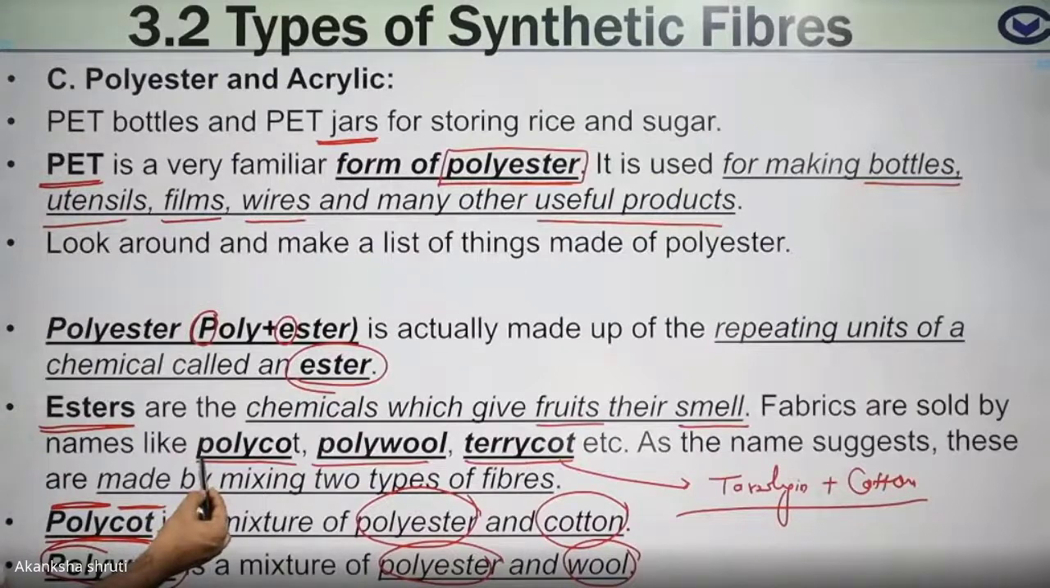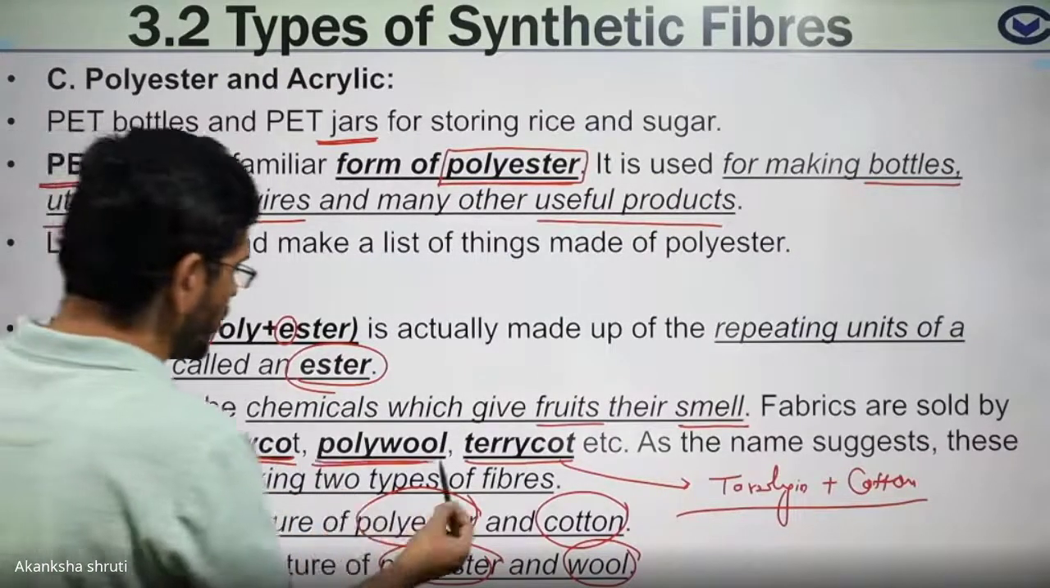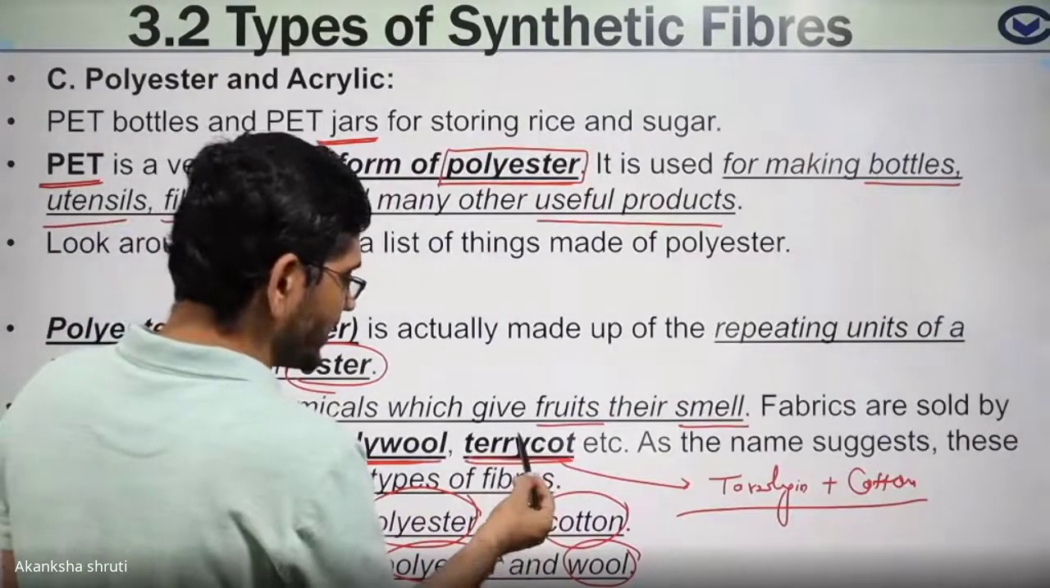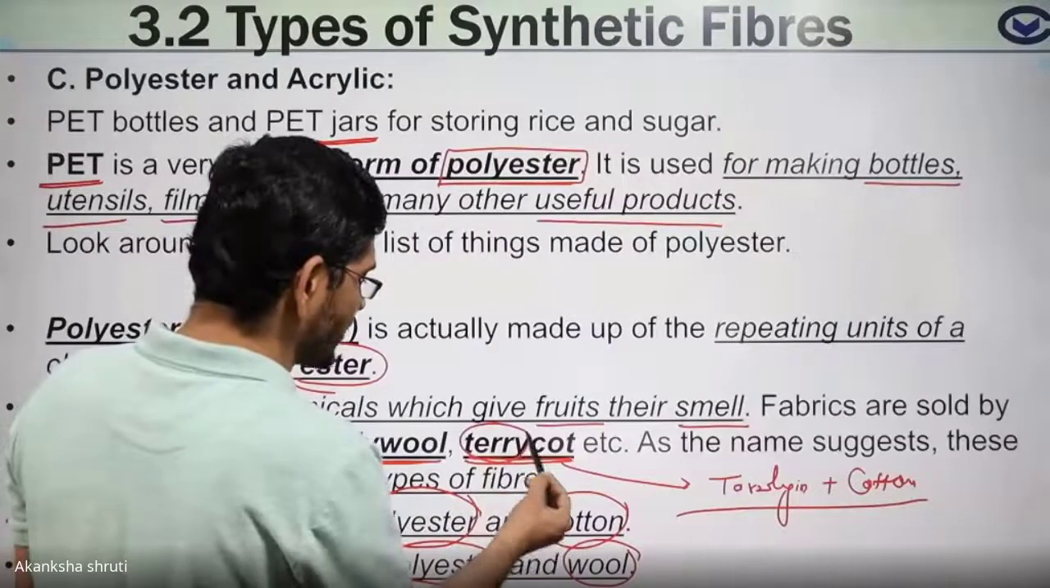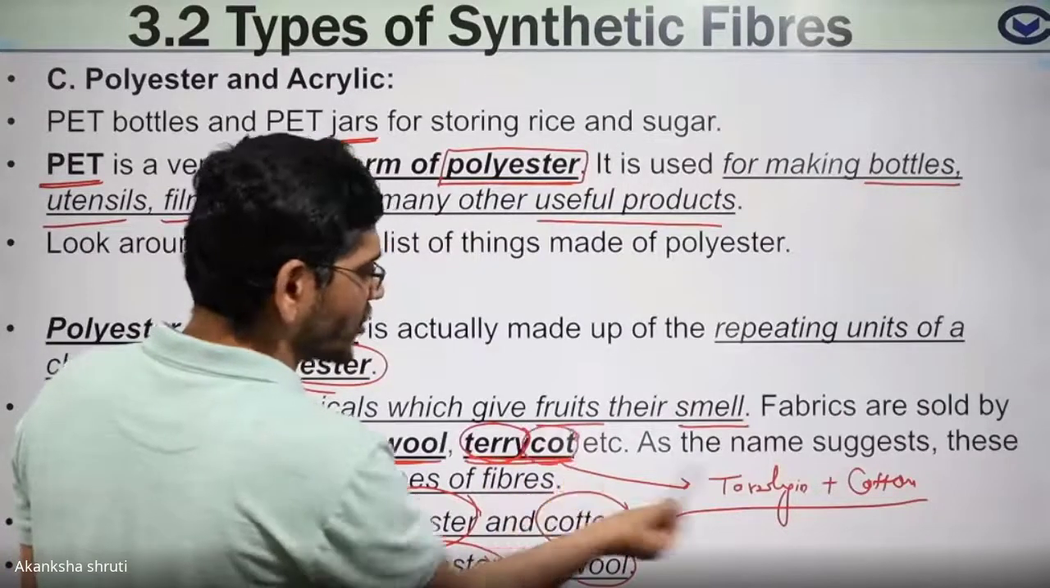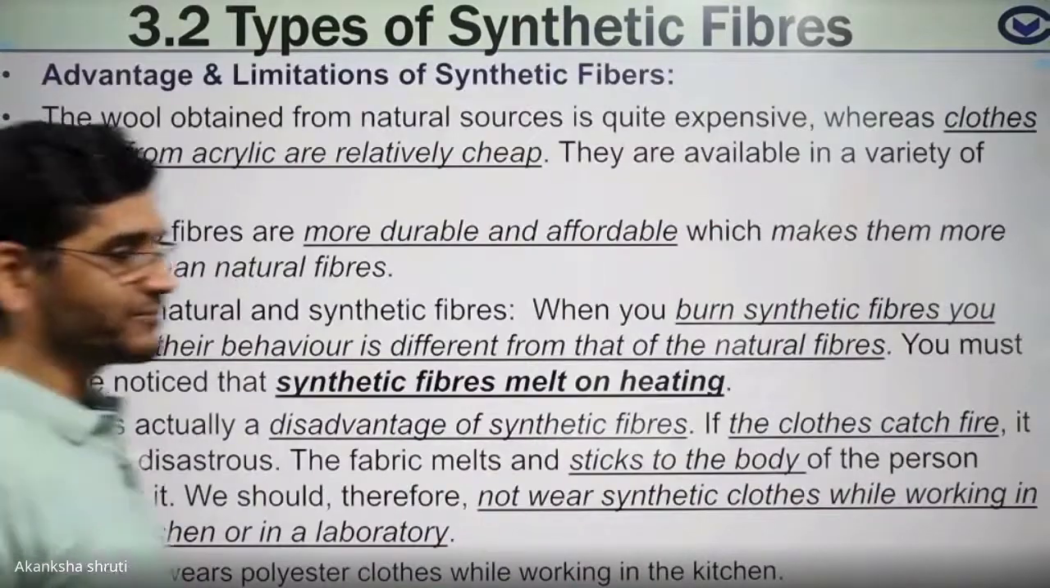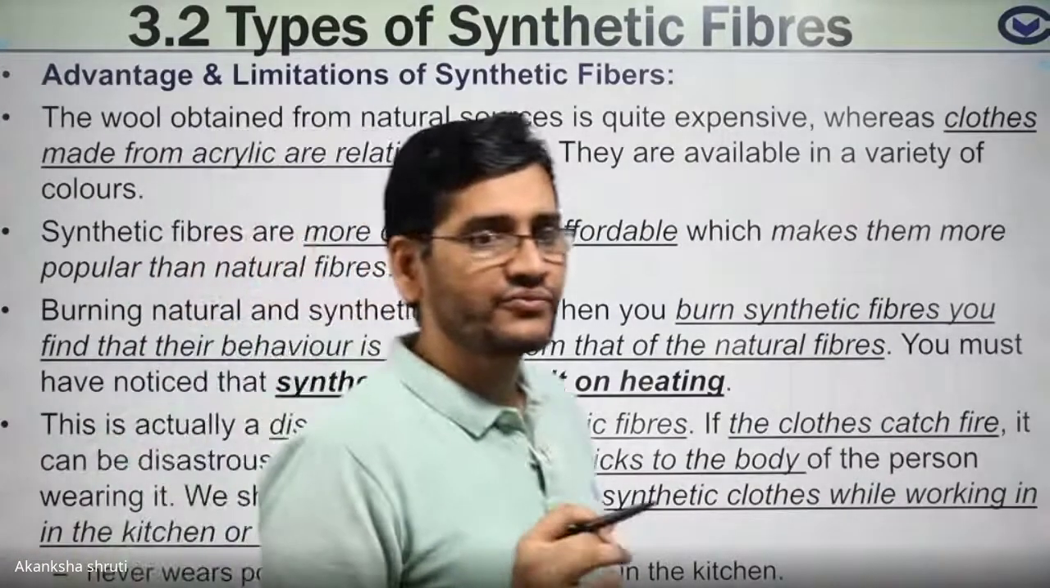So keep in mind this name: polycot, polyester plus cotton; polywool, polyester plus wool; terracotta is a special kind of polyester called terylene plus cotton. This thing you have to keep in mind. Students, this way we have learned about the artificial fiber.